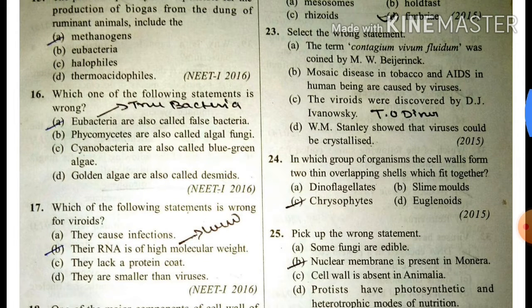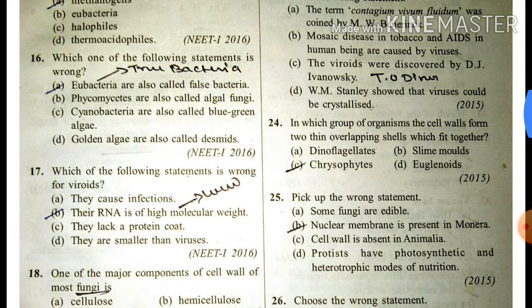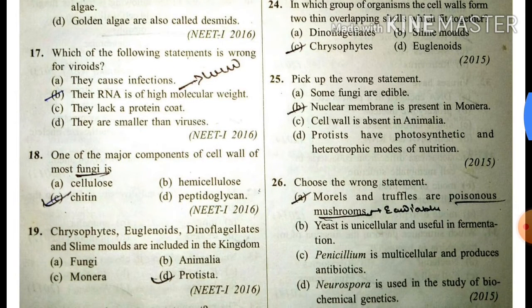Okay. Which one of the following statement is wrong? Eubacteria are also called false bacteria. This is wrong because eubacteria are called true bacteria. Phycomycetes are also called algal fungi. Okay. Cyanobacteria are also called blue-green algae. Golden algae are also called desmids.